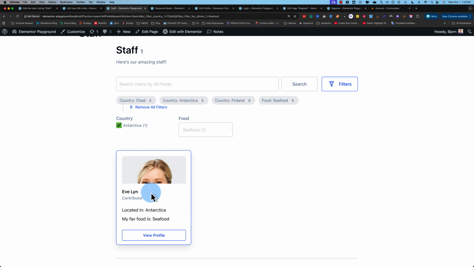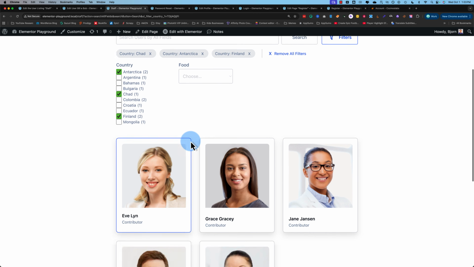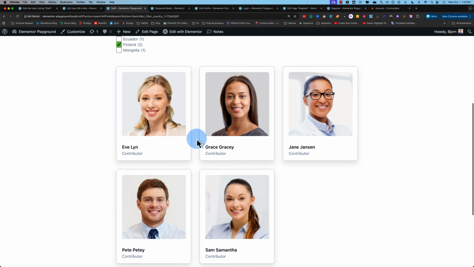So even if you have thousands of entries in your directory, Profile Builder makes it really easy for you or your visitors to filter to the right content that they're looking for.